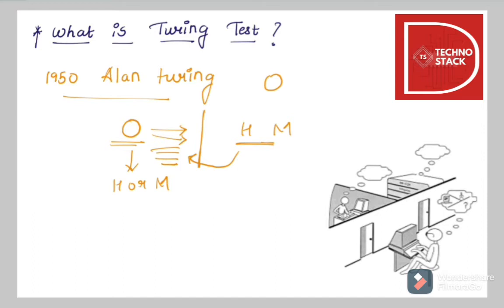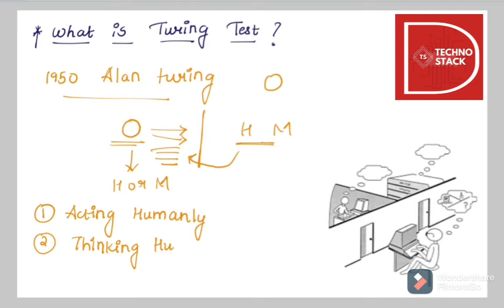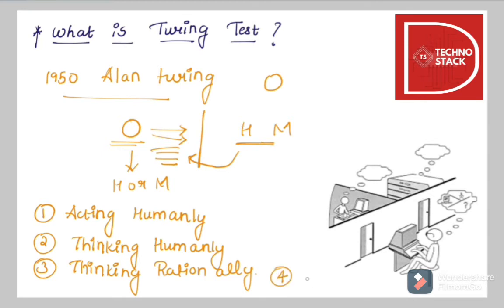The baseline was these four approaches: acting humanly, thinking humanly, thinking rationally, and fourth, acting rationally. Let's see what these four approaches are.